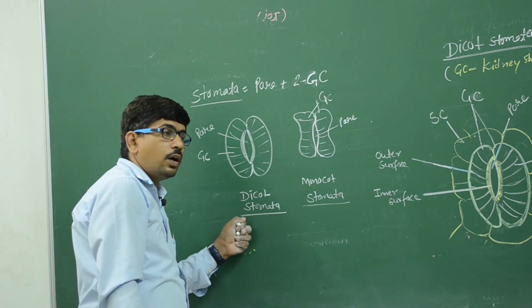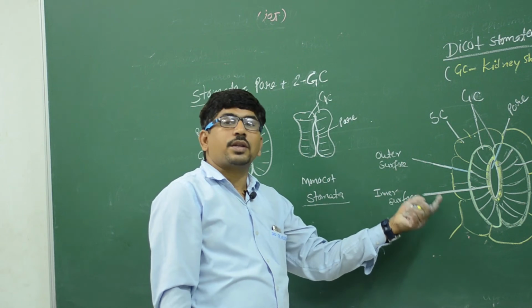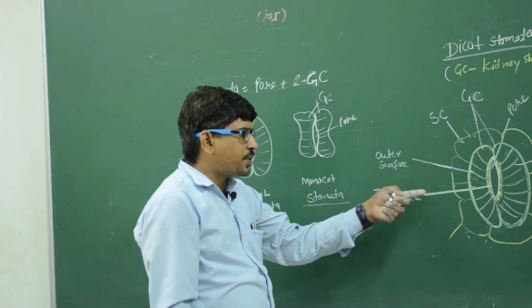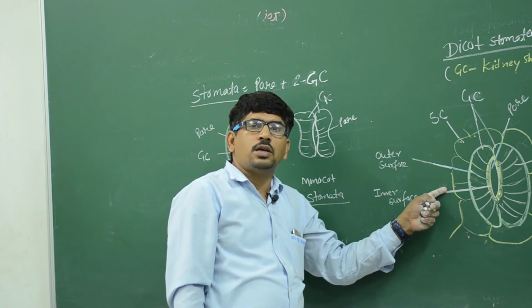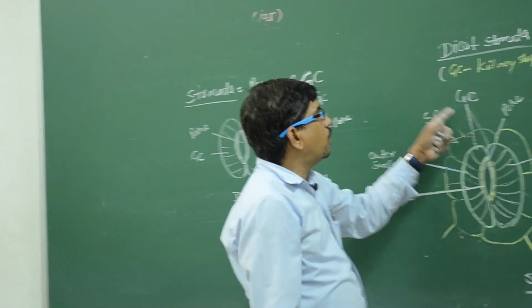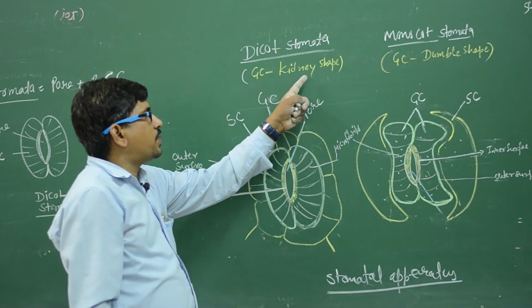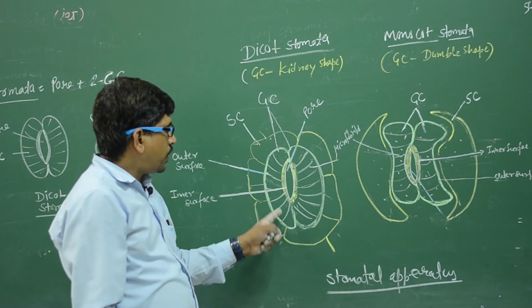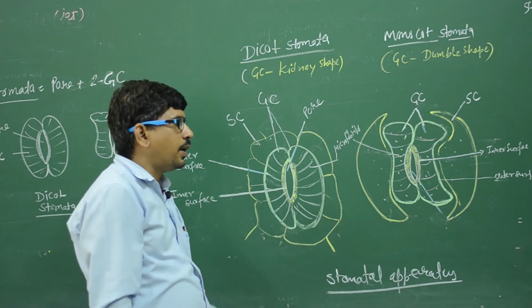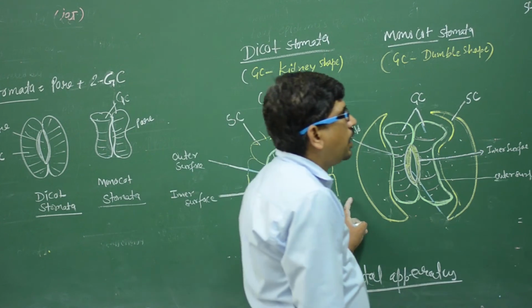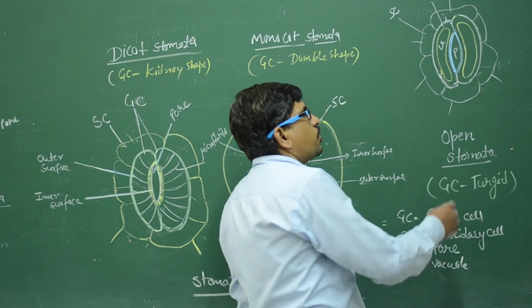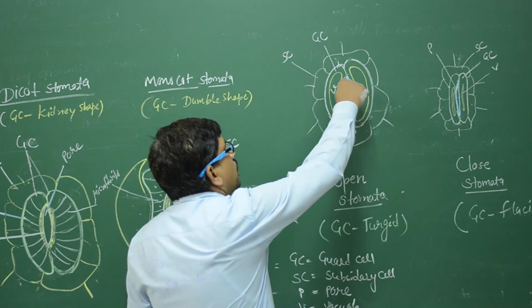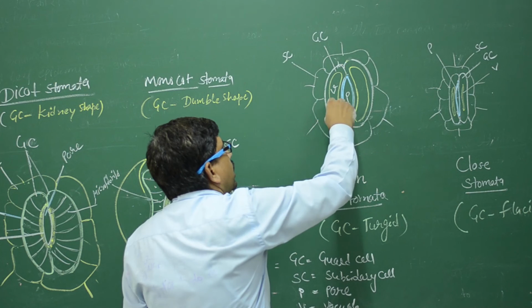That is stomata. If we discuss here the stomatal apparatus, it means subsidiary cell present. In these diagrams, subsidiary cell is not present, but in these diagrams, subsidiary cell is present. So, dicot, GC kidney shape, monocot, the stomatal apparatus and subsidiary cells. Okay? And microfibril present. And this is another diagram that represents the open and closed stomata. This is the guard cell and contains the vacuole.